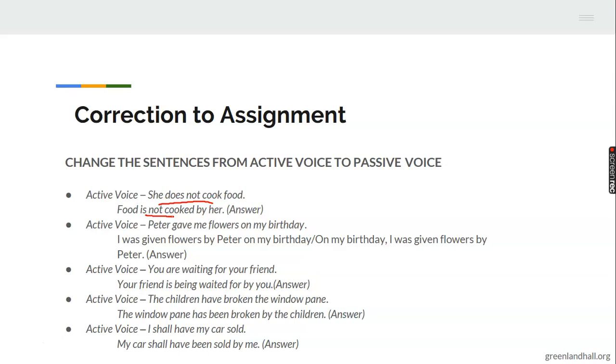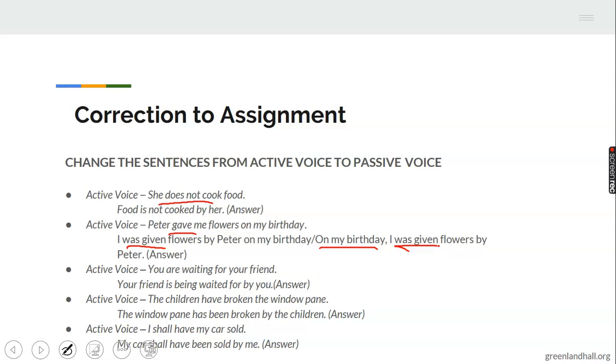Then: Peter gave me flowers on my birthday. See the verb, gave. It becomes: I was given flowers by Peter on my birthday. When it is past tense, we take was. I told you, you change the verb in the active from gave, it becomes was given. You attach was with the past participle of the verb.